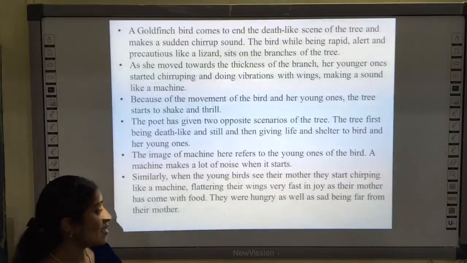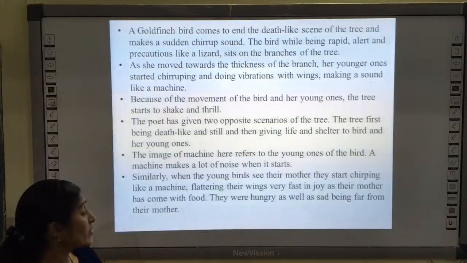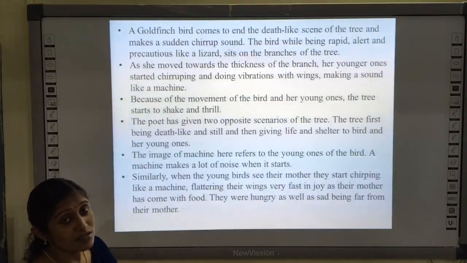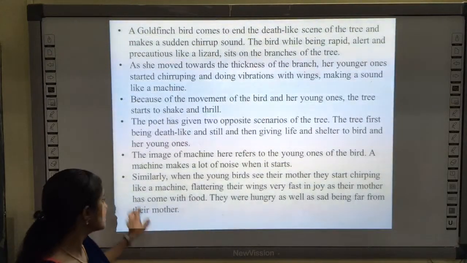They were hungry as well as sad, being far away from their mother. So they were hungry, and they were sad because they were away from their mother.